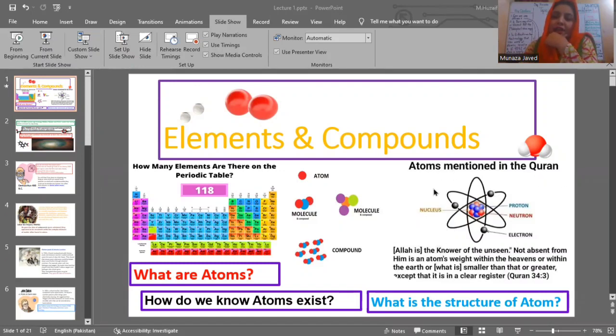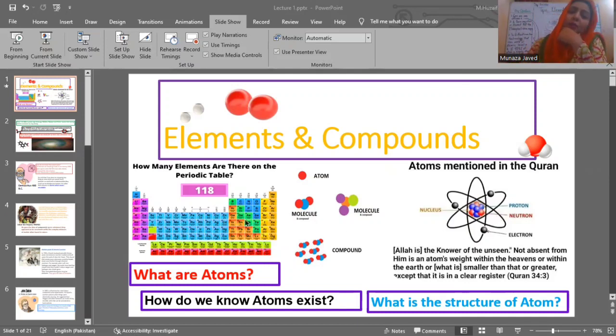Quran is saying, in Quran, Allah Ta'ala is saying that Allah is the knower of the unseen, not absent from him is an atom's weight within the heavens or within the earth, or smaller than that, or greater, except that it is in a clear register. So, Quran is also telling that everything is made of atoms, and Allah knows things bigger than atoms, as well as the things which are smaller than atoms. So this ayah is telling us not only about the universe structure, building material, it is also telling us about the structure of this tiny thing.